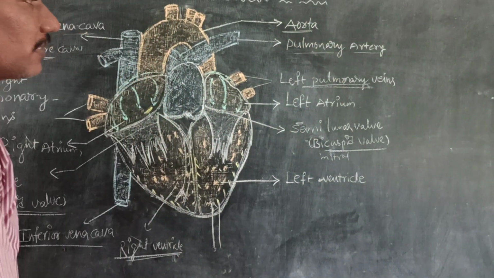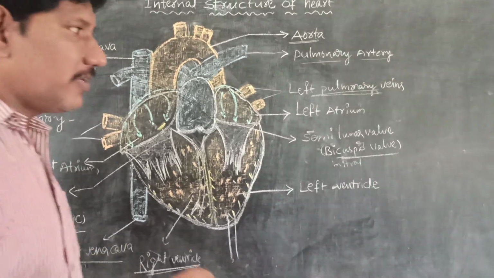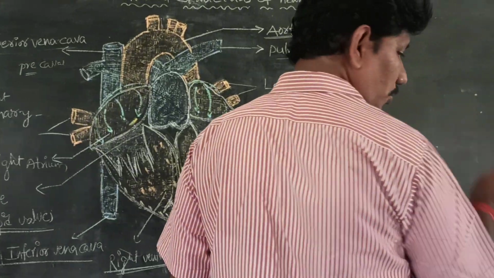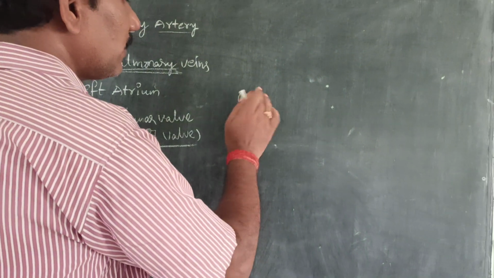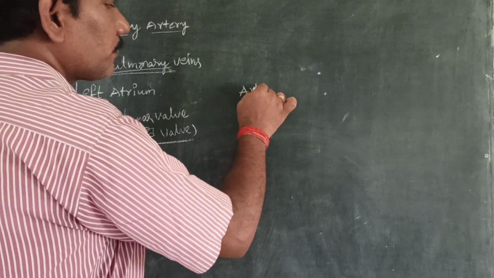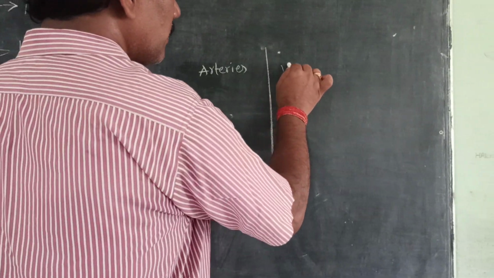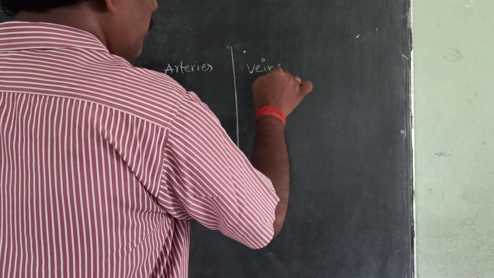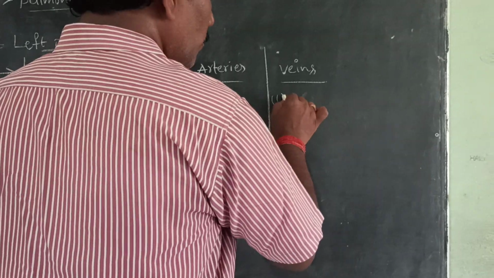So how many blood vessels are there? Actually, we are having a total of 8 blood vessels. I would like to explain one more time. Please note down that one. First one is arteries and veins. So first we can complete the veins.